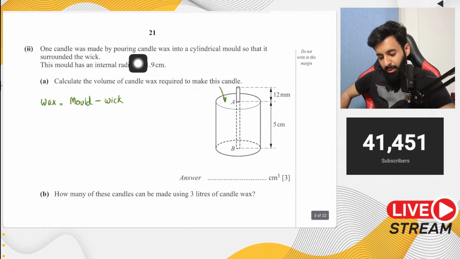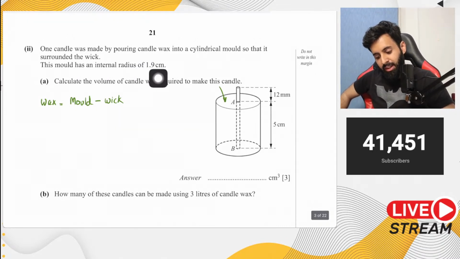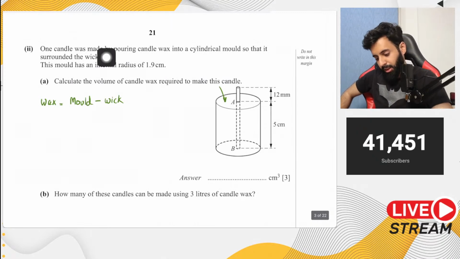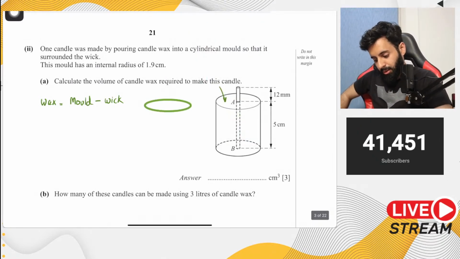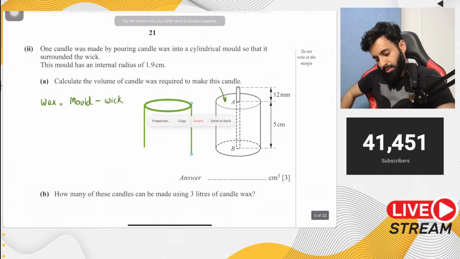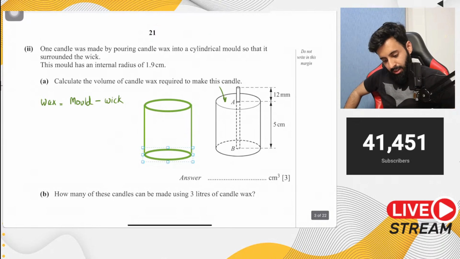One candle was made by pouring candle wax into a cylindrical mold so that it surrounded the wick. The mold has an internal radius of 1.9 centimeter. Okay, so think of it this way, that you have a cylindrical container, similar to the one that you have right here, and this cylindrical container has an internal radius of 1.9 centimeter.